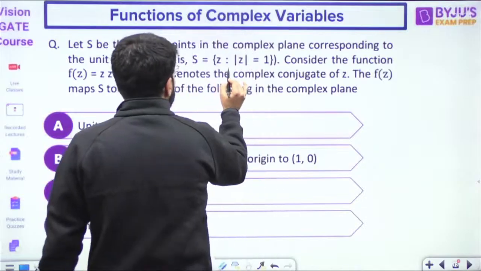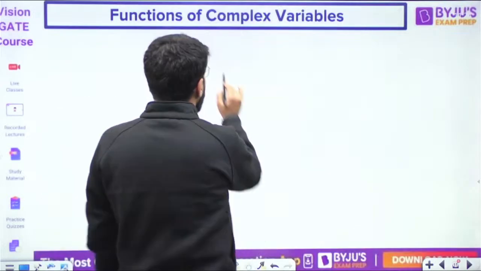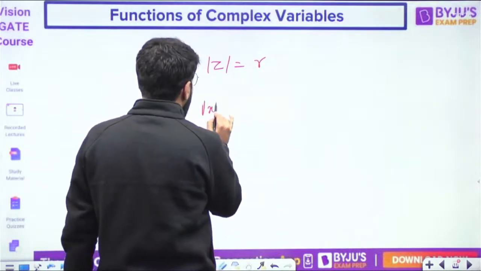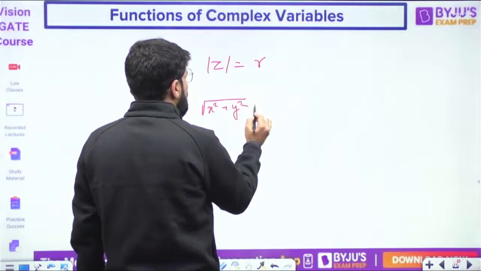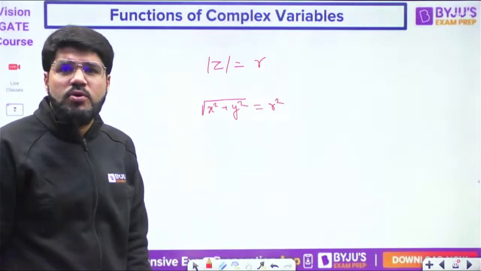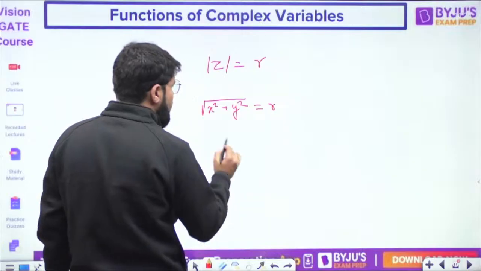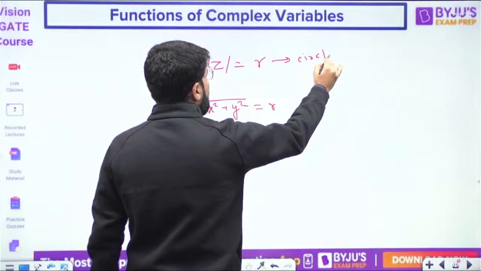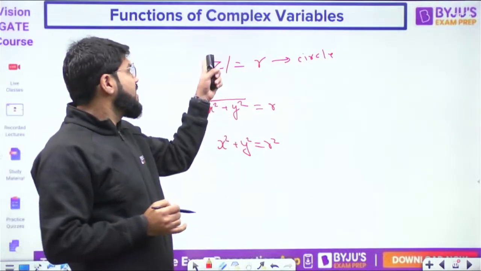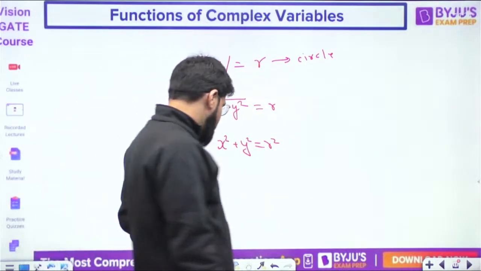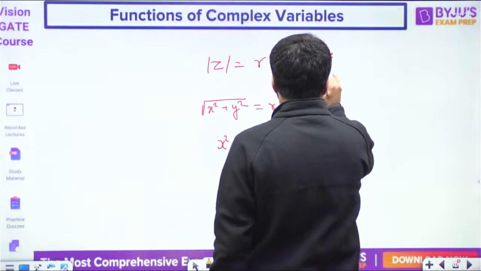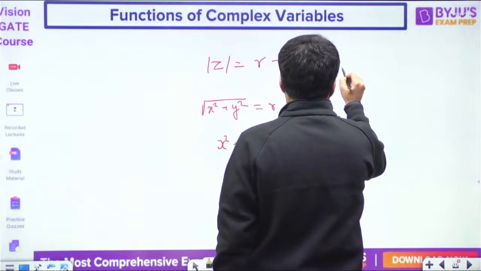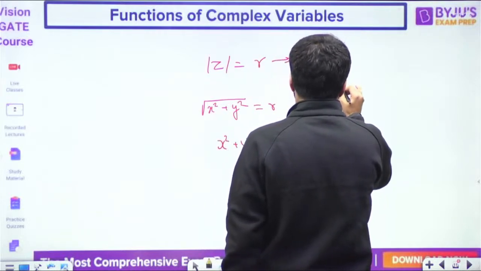Now, how do we define a unit circle? In the complex plane, whenever you write mod z equal to r, that is a circle, because the magnitude of z is root over x square plus y square, and if you take mod z equal to constant r, then under root x square plus y square equal to r, so x square plus y square equals r square. So mod z equal to r is the equation of a circle with center at 0, 0, and r is the radius. This will also be used in contour integrals.